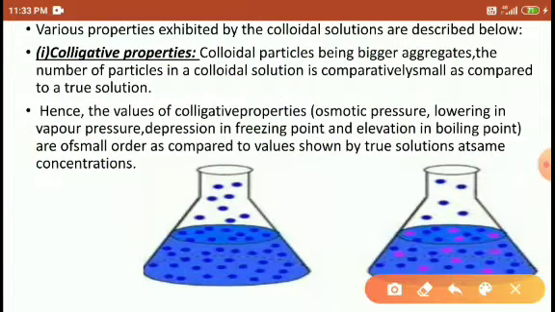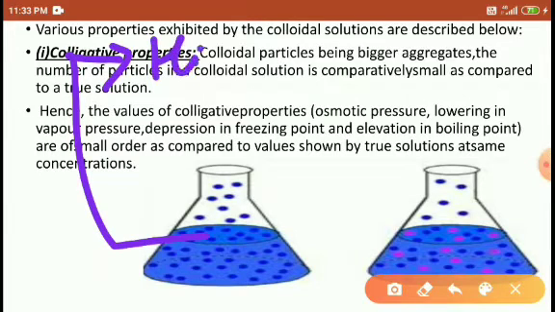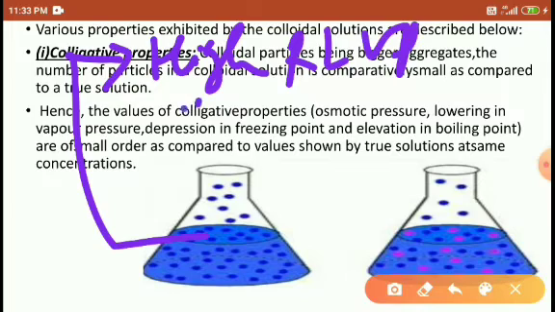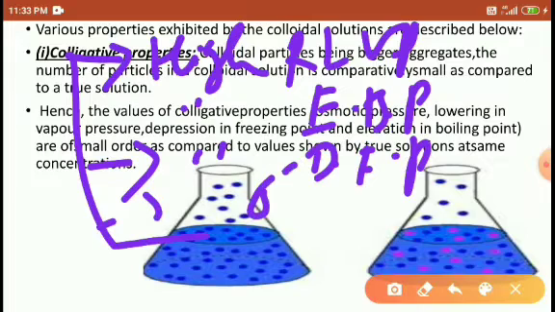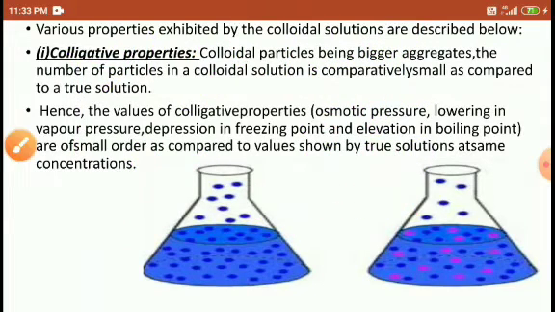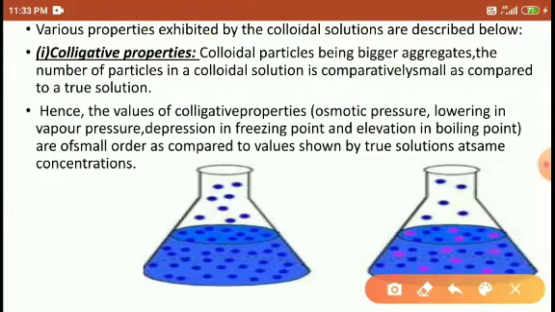Right? The true solution has a high relative lowering of vapor pressure, high elevation of boiling point, high depression of freezing point, and osmosis. So the colligative property of a true solution is greater than that of a colloidal solution, right students?